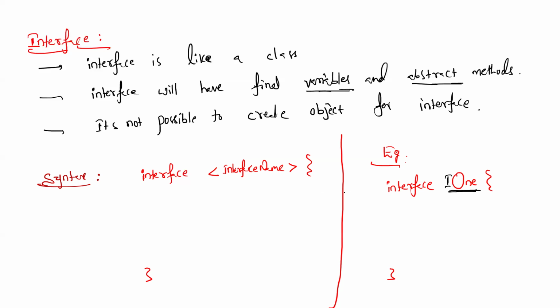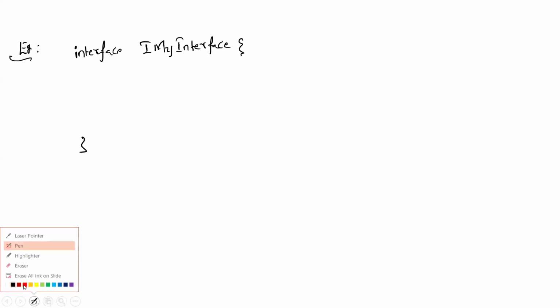Clear now? Next, if I take one interface example, what will an interface have? Final variables. First, I'll take one interface, say I1, following the camel naming standard for the interface name. I'm following the naming standards, that's all. It will have final variables. For example, int x equals 100, semicolon.